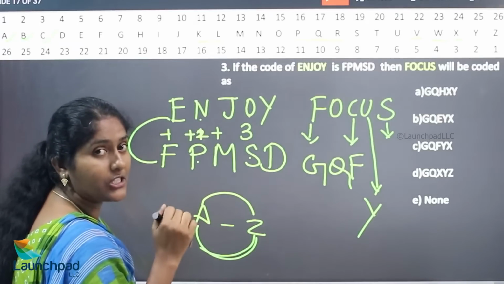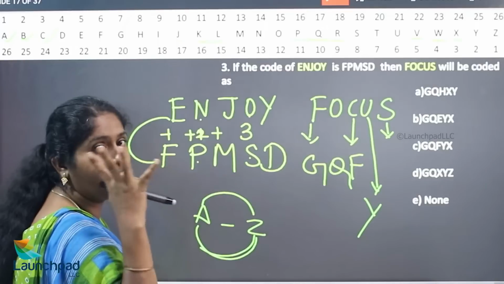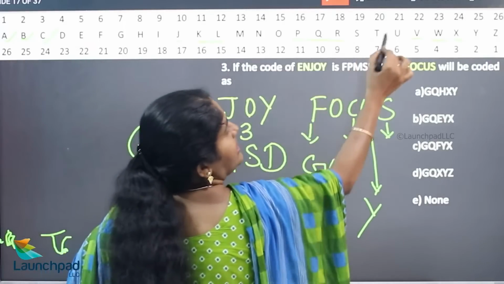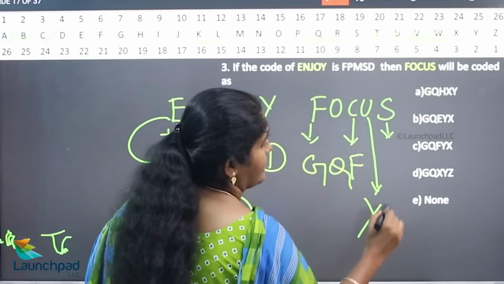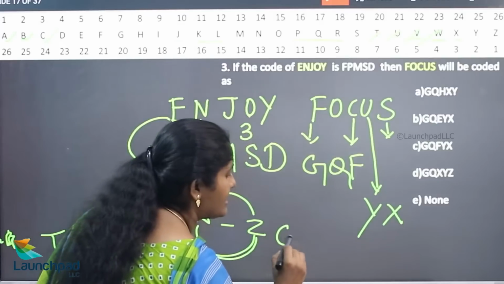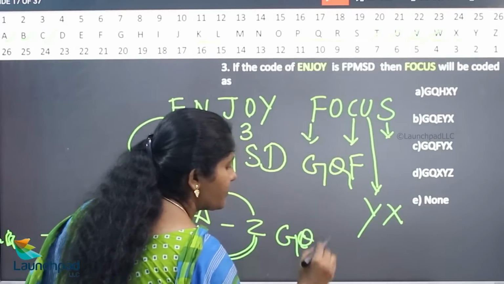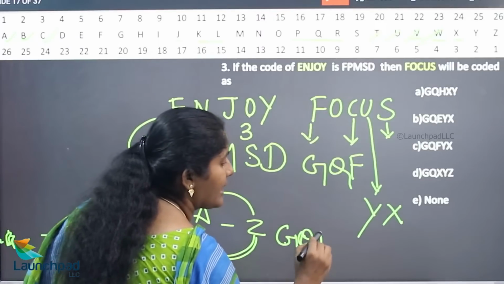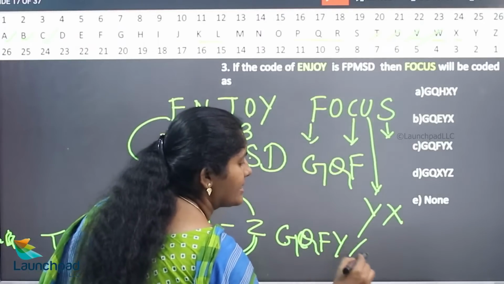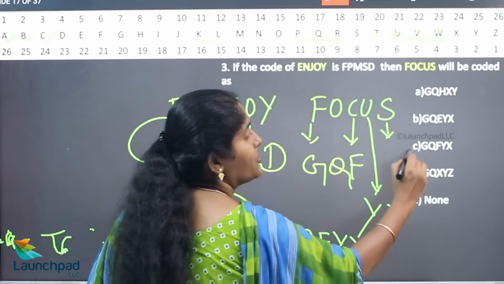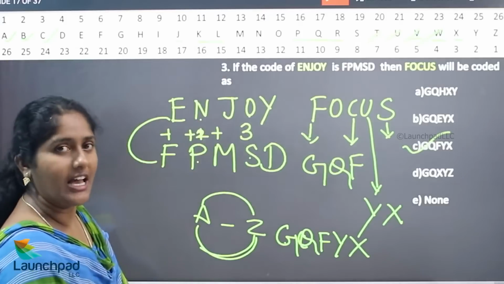There must be a gap of 4 letters. So, 1, 2, 3, 4, X. So hence your answer is G, Q, F, Y, X. Option C is the correct answer.